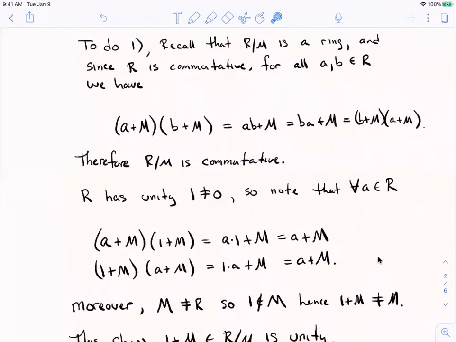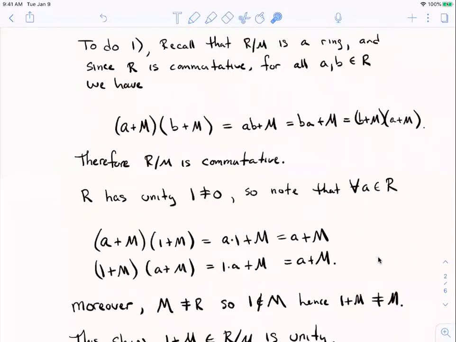So that shows that the coset containing unity is unity in the quotient ring. Moreover, our ideal is not everything. A maximal ideal is always a proper ideal, and so unity doesn't belong to it, right? You can't have any units in a proper ideal. We proved it. So our unity element is not zero. This is the quotient ring way of writing this: 1 is not 0 in this quotient ring. We write unity 1 plus M is not M, right? The ideal M itself is the additive identity in the quotient ring.